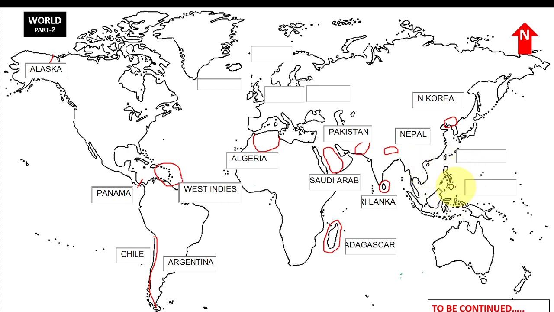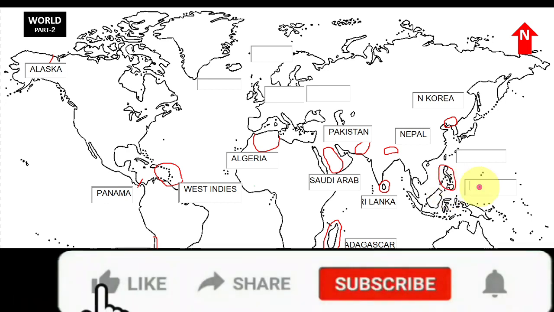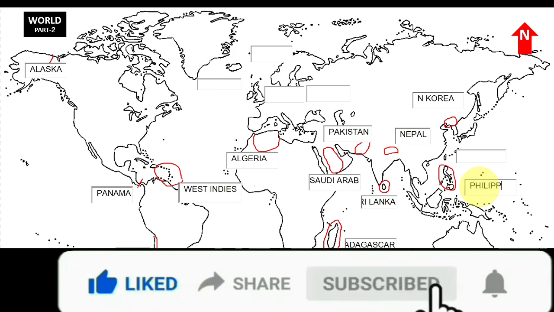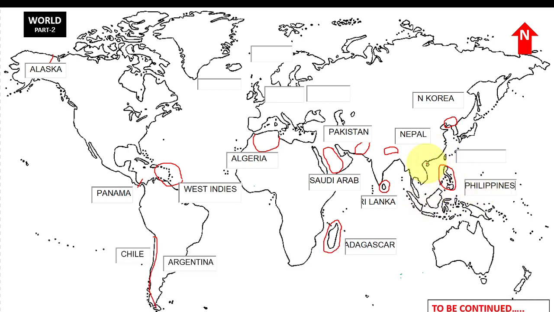A country in southeast Asia, an island country where we have ADB, Asian Development Bank, that is Philippines. One of the countries in Southeast Asia is Vietnam.